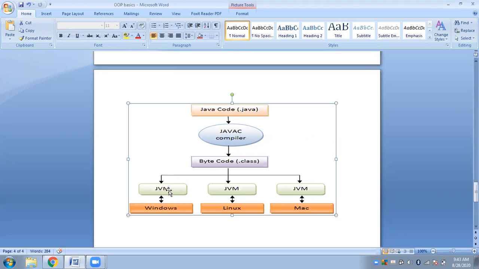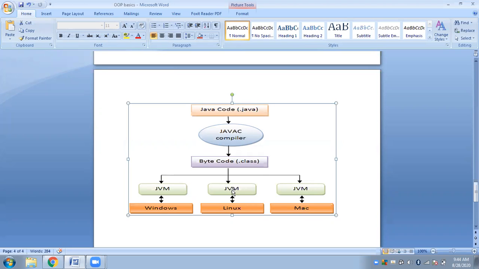Now talking about the JVM, the JVM is not platform independent. It is platform dependent. Depending on whichever operating system you are installing the JVM on, they will have different configurations. The JVM software is very much platform dependent, and that much configuration needs to be done in order for the JVM to run properly.